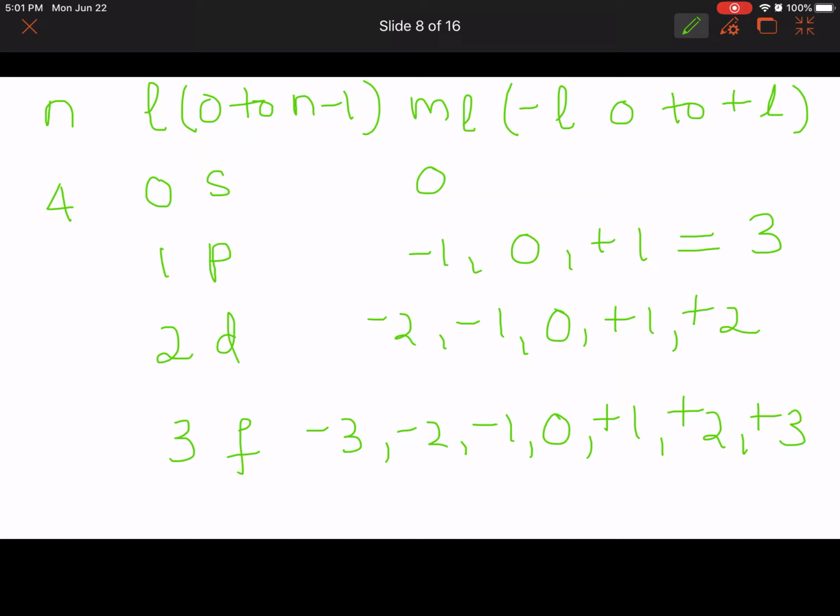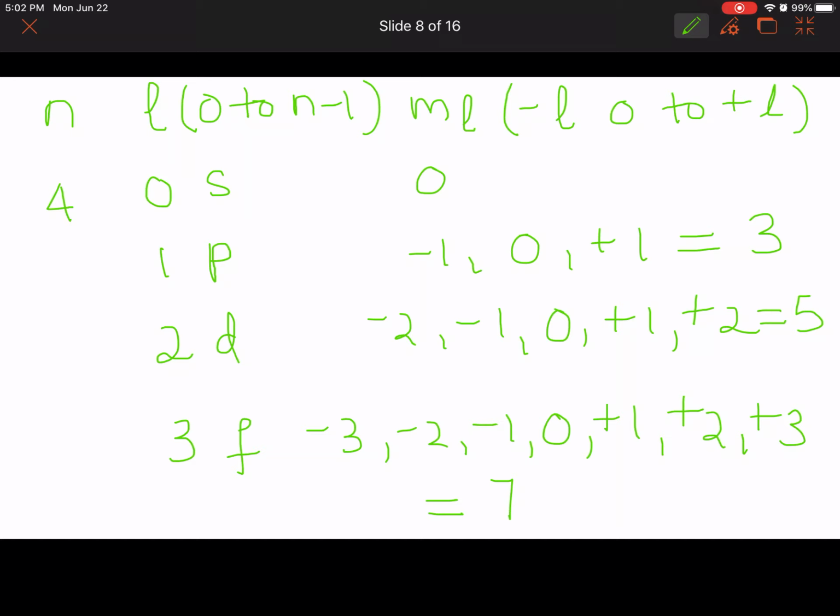For the D, there are 5 ML values, meaning there are 5 d orbitals possible. And for the F, there are 7 values, right? 1, 2, 3, 4, 5, 6, 7. So there are 7 f orbitals.